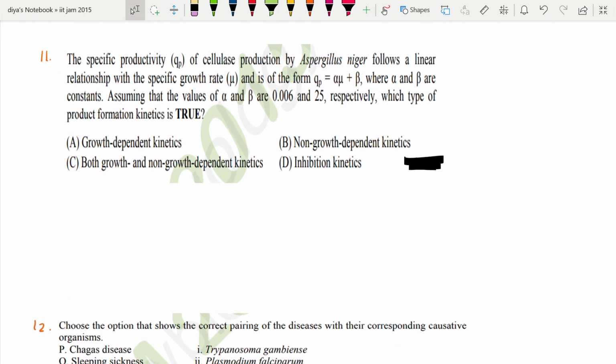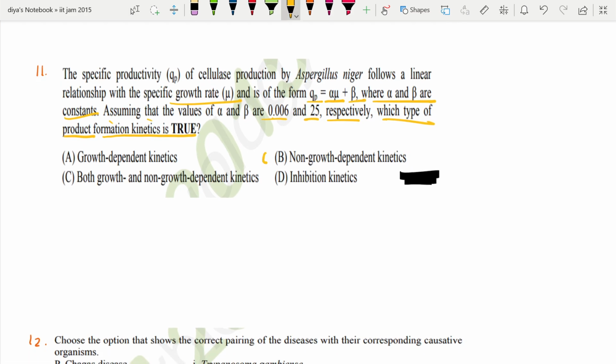Next question. The specific productivity of cellulase production by Aspergillus niger follows a linear relationship with the specific growth rate, mu, and is of form qP = alpha mu + beta, where alpha and beta are constants. Assuming that the values of alpha and beta are constant respectively, which one of the product formation kinetics is true? Okay, so for this the correct option is non-growth dependent kinetics.